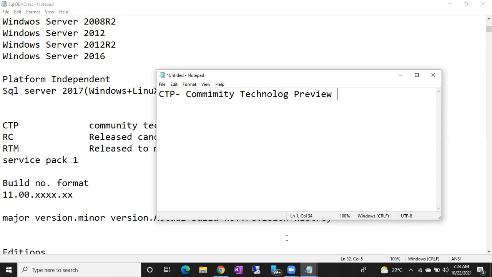So what is this CTP? First thing, this is also a software copy, the first software copy of SQL Server. For example, let's go with the corona vaccination, Covishield or Covaxin. If Bharat Biotech or Serum Institute introduced these vaccinations, they did not come into the market directly, right?